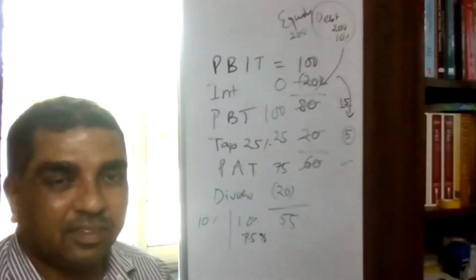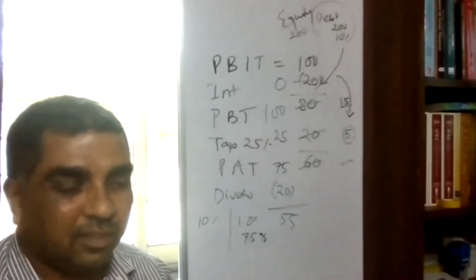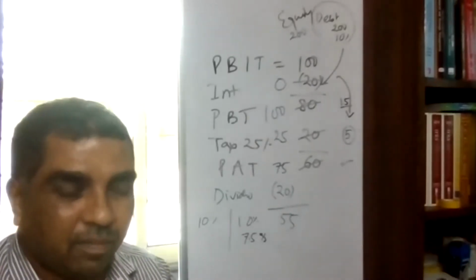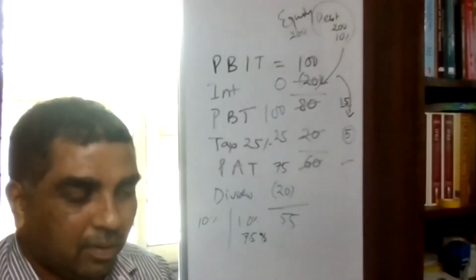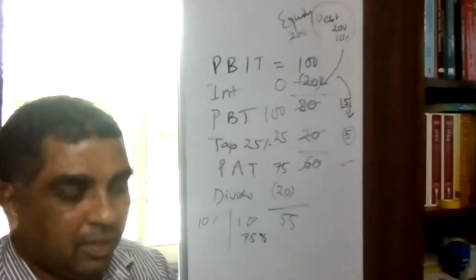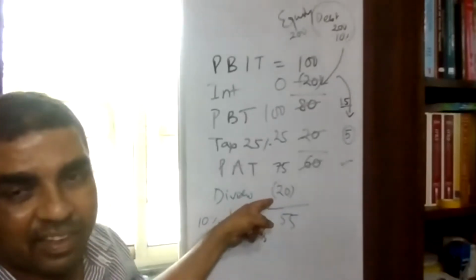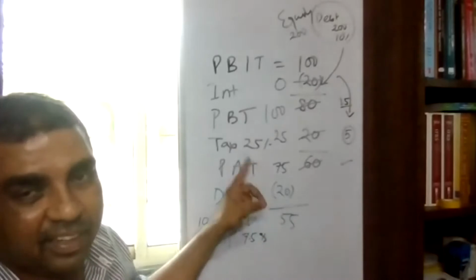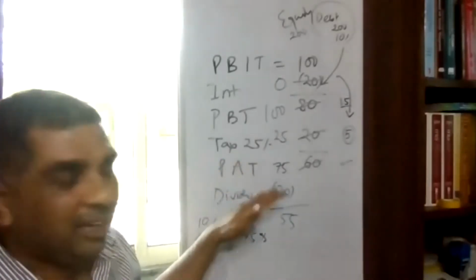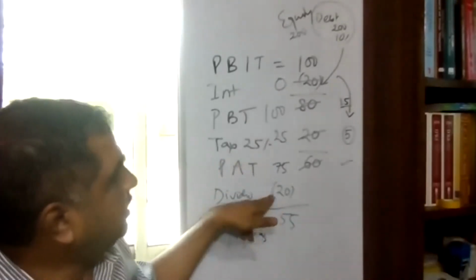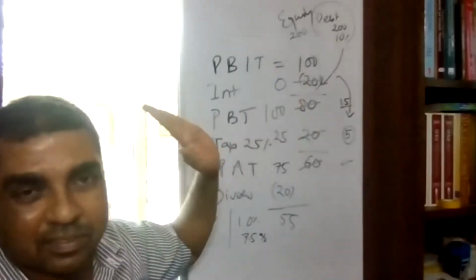Yes, sir, this calculation is good, okay. But the other side is, right, the equity shareholders are not getting the dividend, right? That is a drawback. No, equity shareholders are getting dividend. Equity shareholders are getting dividend. Dividend is not affected. Here they are getting 20 rupees. Debt holders are getting 20 rupees.